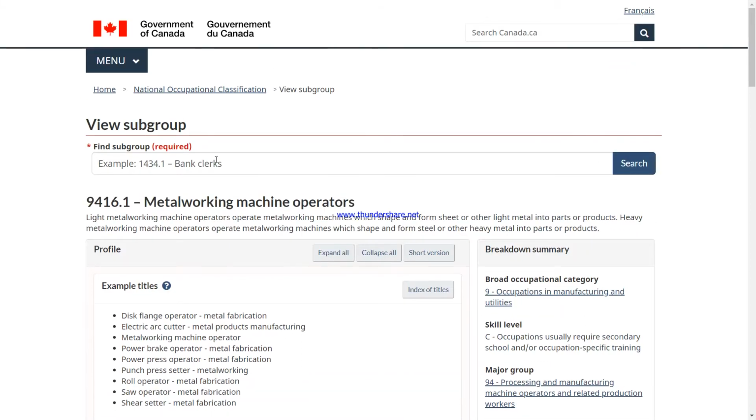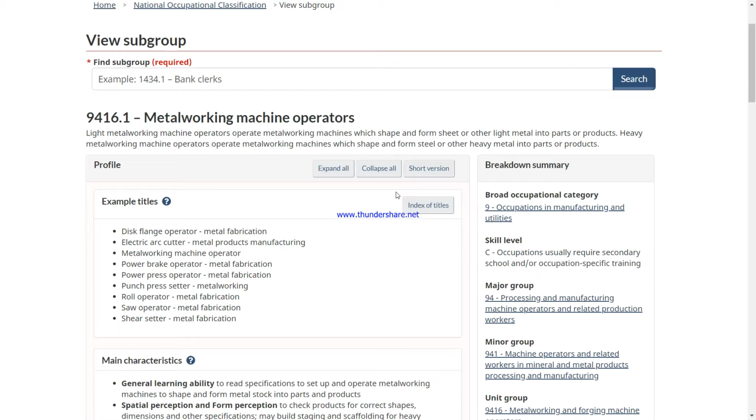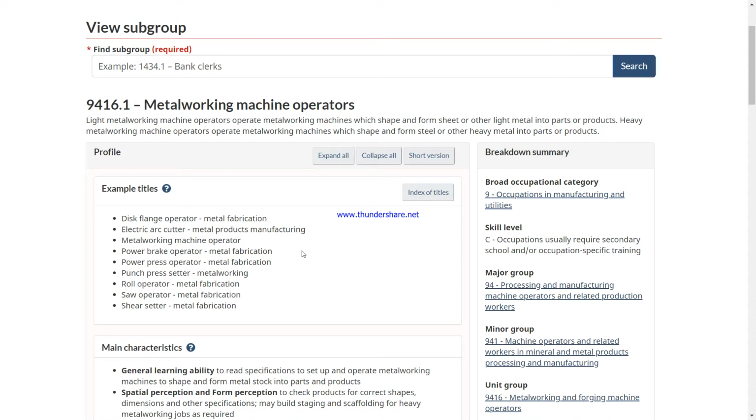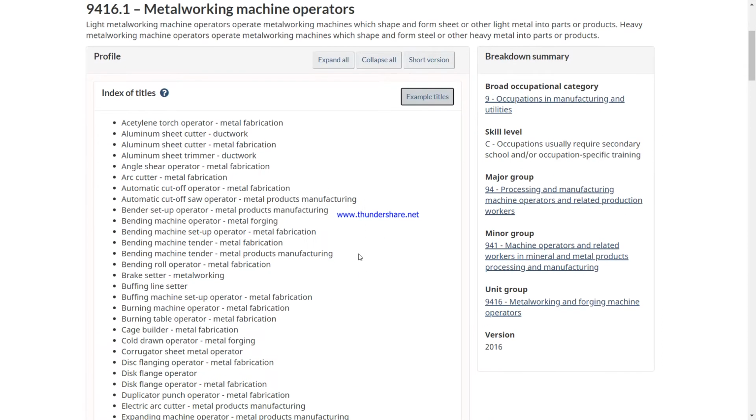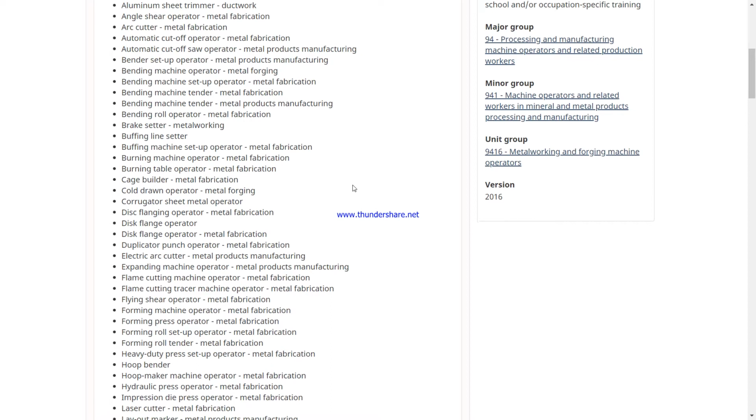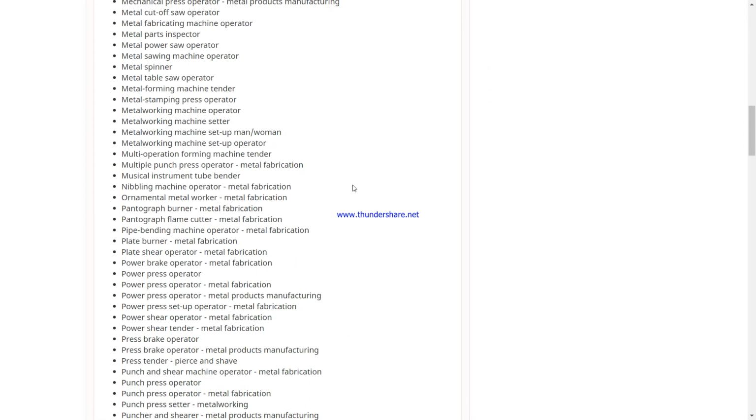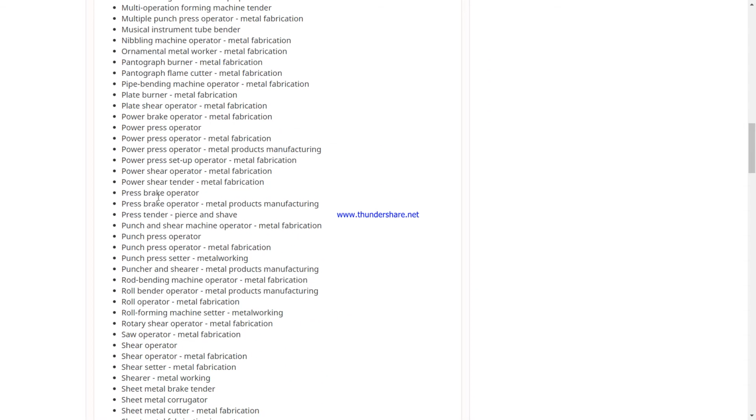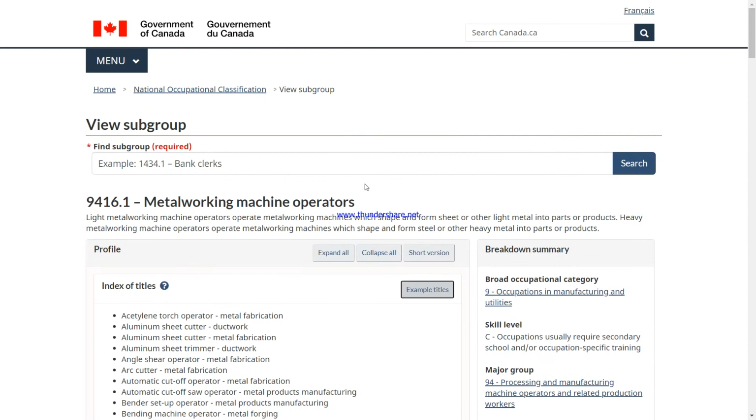And here we have in the classification the job title with a brief explanation, some example titles, and you can see power press operator is one of them, metal fabrication. This gives us the full list of titles, and there we can see press brake operator is one of these job titles that Anthony was doing.